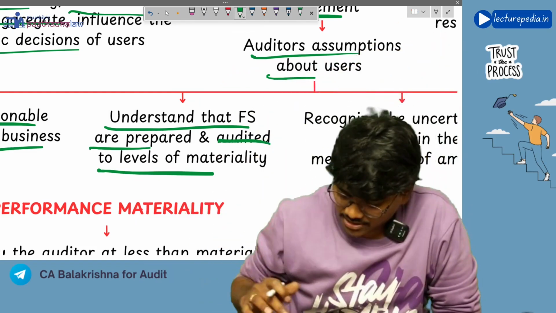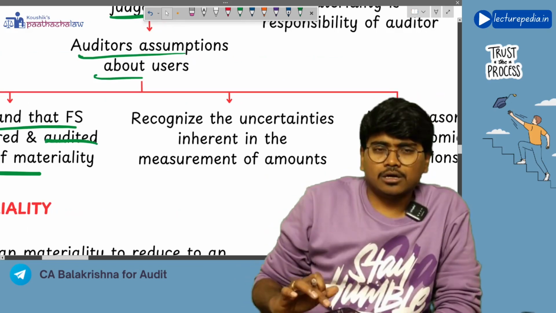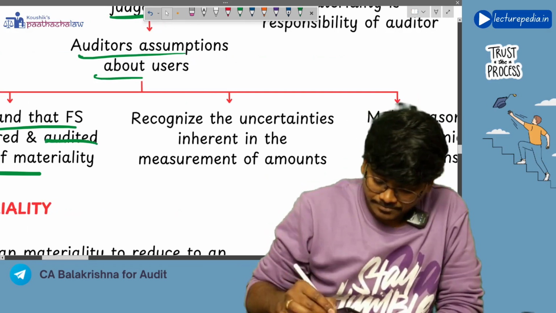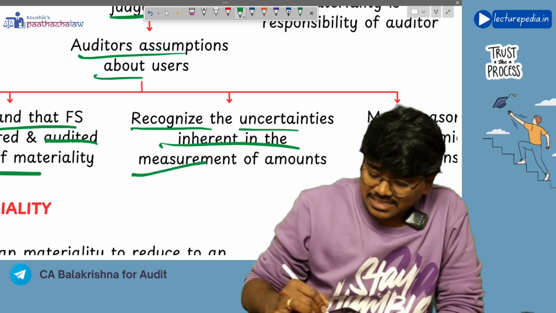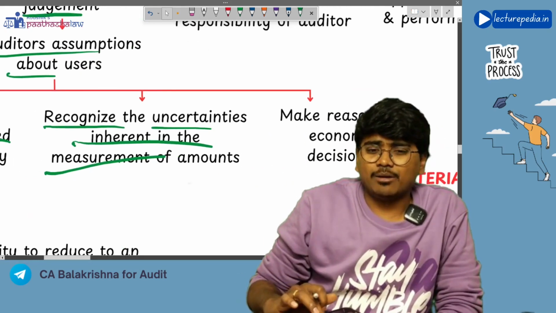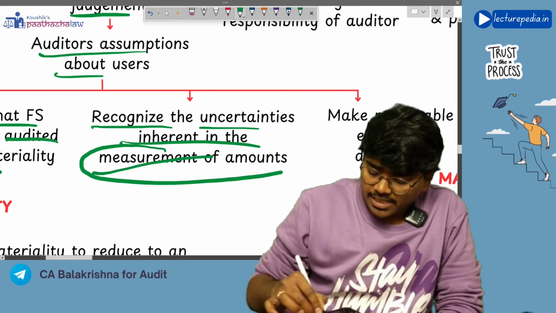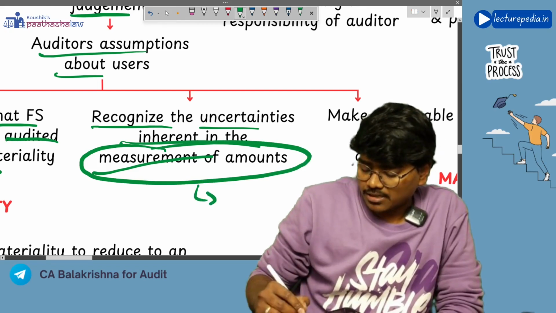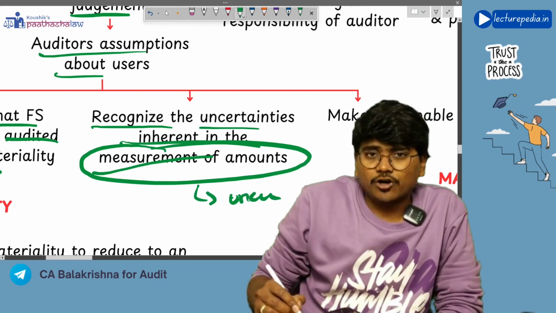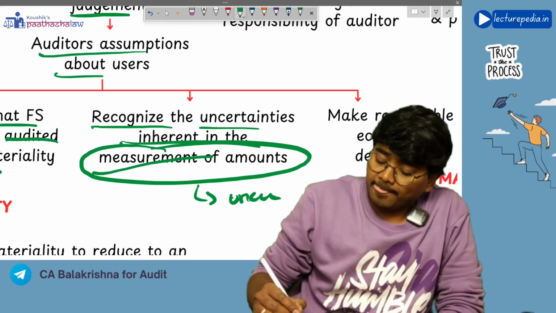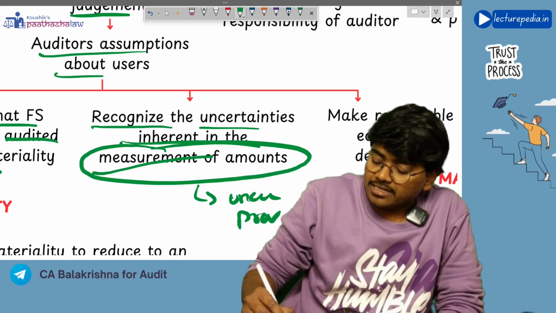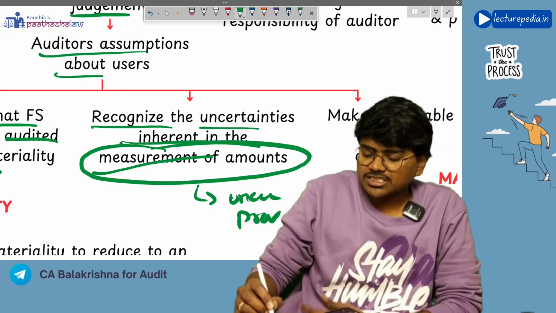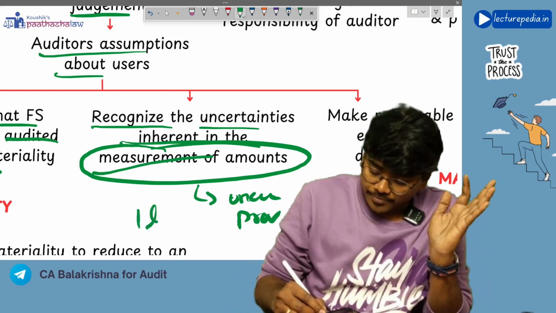Next, the auditor can also assume about the users that users will recognize the uncertainties inherent in the measurement of amounts. Obviously, in measuring the amounts, there will be uncertainty involved. Let's say, for example, you are making a provision for bad debts. You made a provision of 1 lakh.